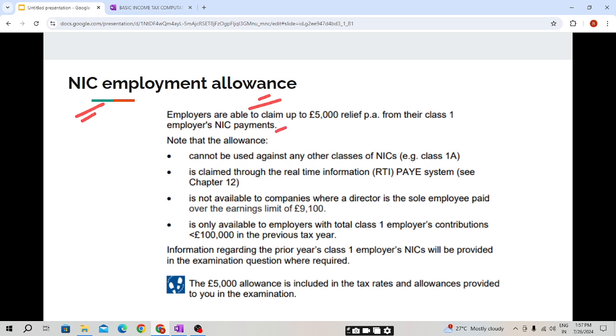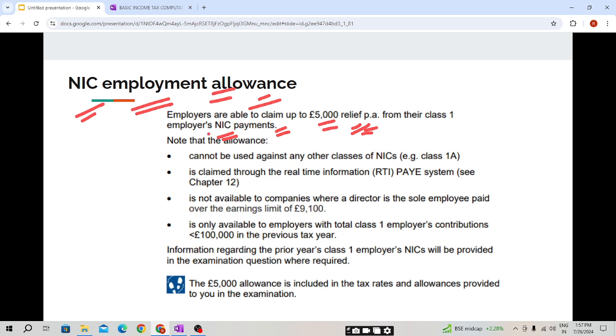Employers are able to claim up to £5,000 relief per annum from their class 1 employer NIC payments. So students, an employment allowance of £5,000 per annum is provided to an employer. So what does this allowance mean, students? As we have seen, like a personal allowance, there is no need to pay tax.